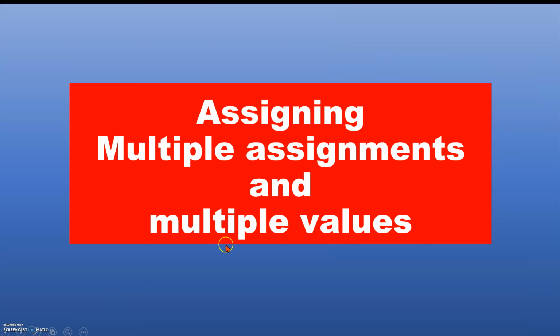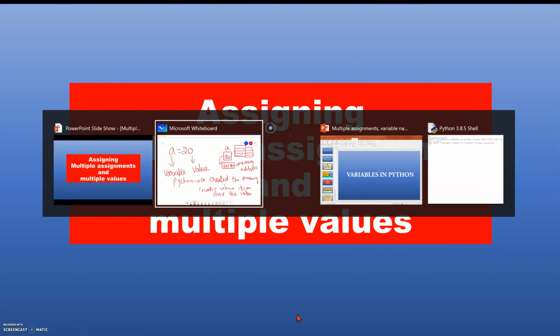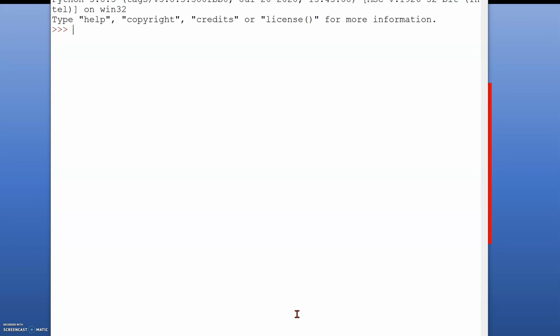Next, assigning multiple assignments and multiple values. Before going to this topic, let me show you how to declare a variable and execute it in the Python window. I'm taking the Python shell window. Suppose a is equal to 40. When I type a, Python already knows that the value 40 is stored in my variable a. Now I'm giving a is equal to 60, and again I type a. What happened? Now it has a different location. The variable name is the same, but 40 and 60 have different locations.